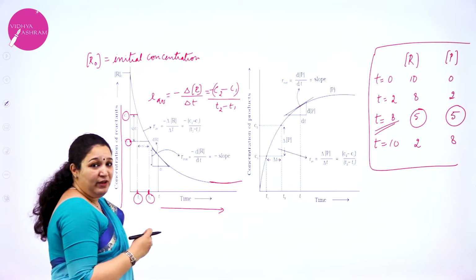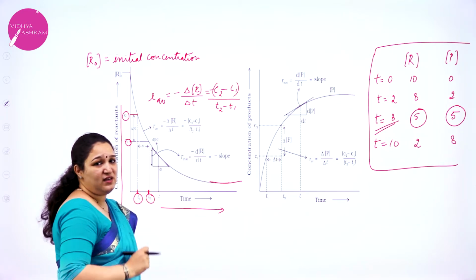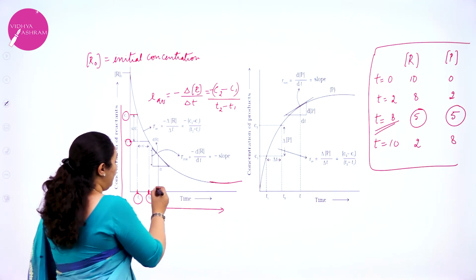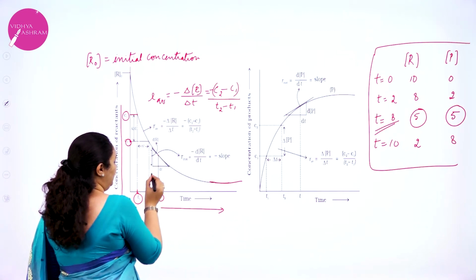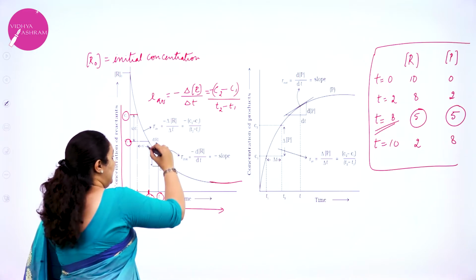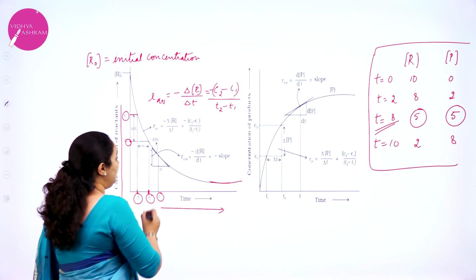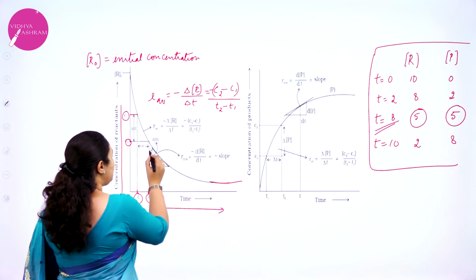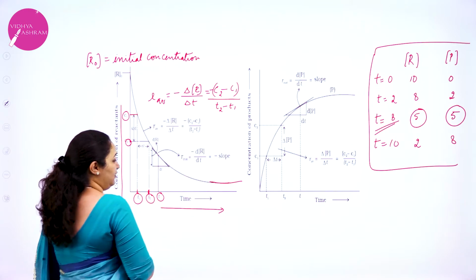Okay. If I want to calculate the instantaneous rate of the reaction, maybe at this particular time t, I will just draw a line which touches the curve. For that I will draw the tangent and then we find out the slope. So what is slope? That is dr by dt.